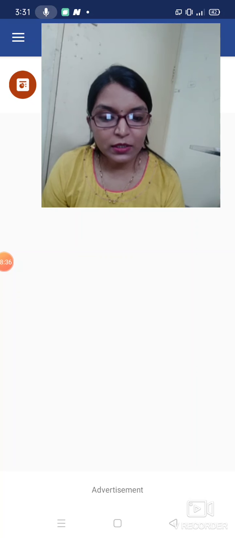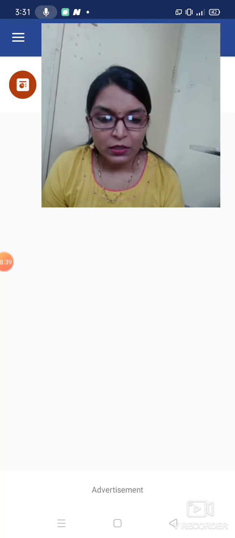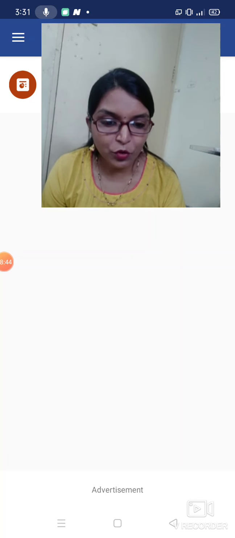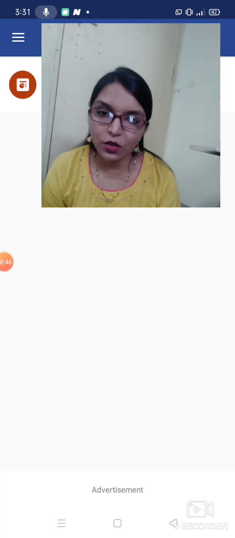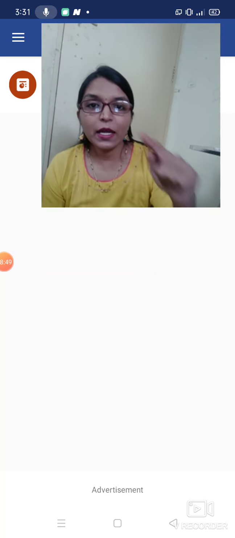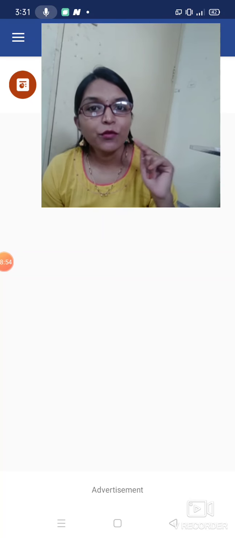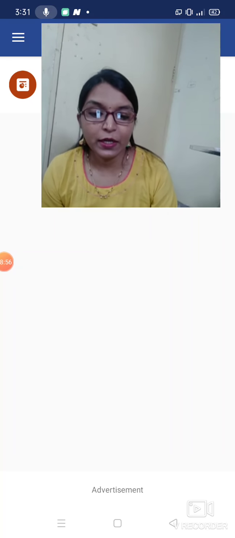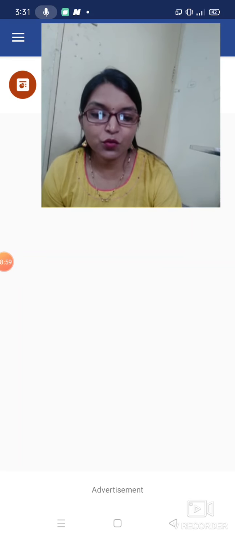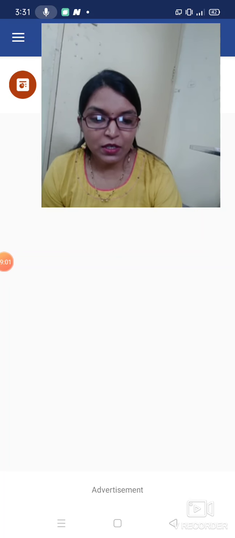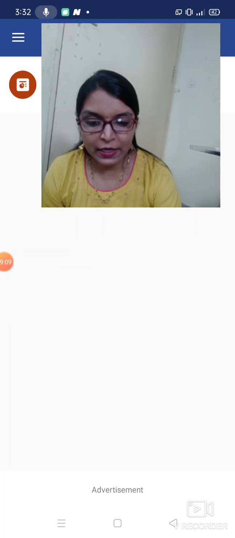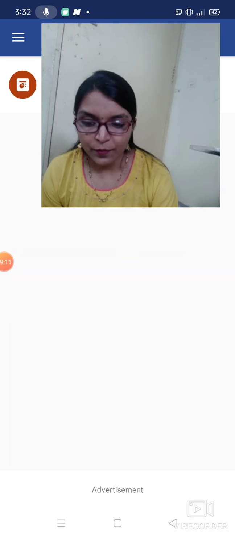The next one, the image given. In that image you can see a burger, so it will be junk food. They have given the cause, so what we have to write is: avoid eating junk food. In the next picture you can see one boy and one girl exercising. So we can write: exercise daily.